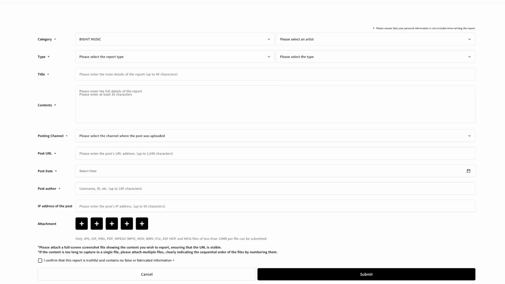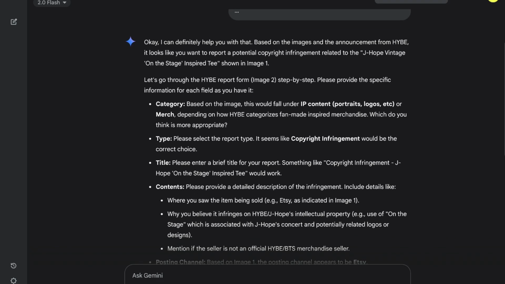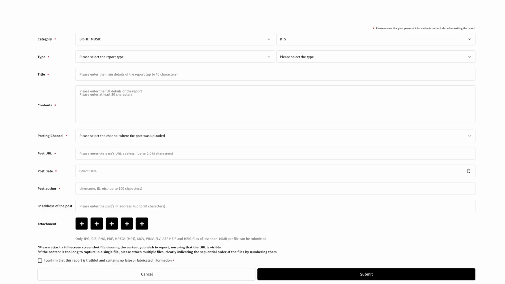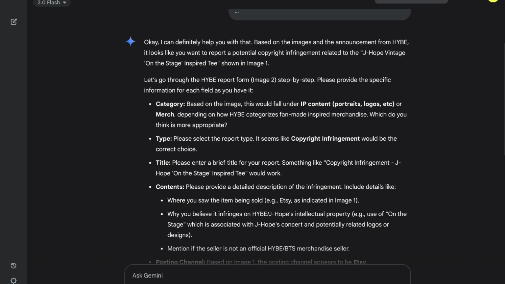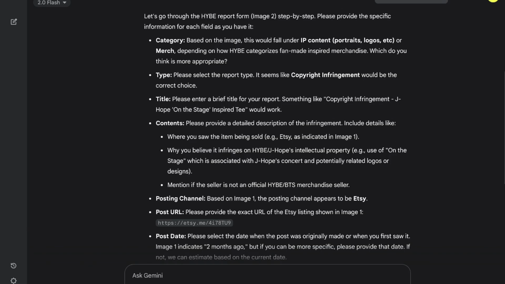Category, once again, Big Hit Music, BTS. Type, oh, for this one, it will be different, right? Because, yeah, category, based on the image, this will fall under IP content. So, these days AIs are pretty smart, and it can guide you about the type as well, reporting type. So it says IP content or merch. In fact, it does have copyright infringements and merch. So there you go.